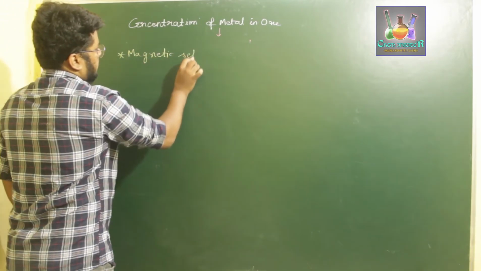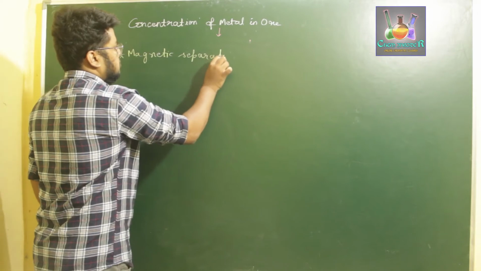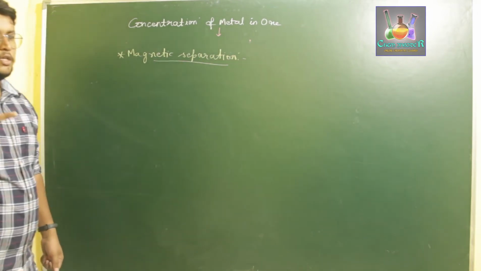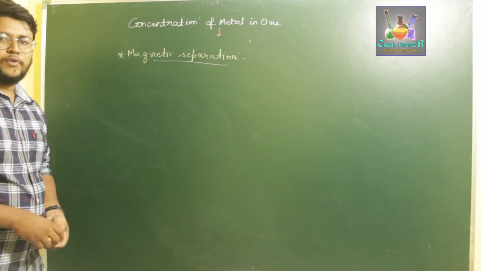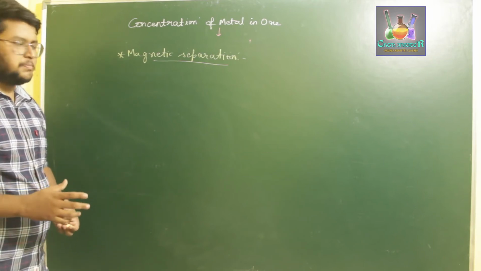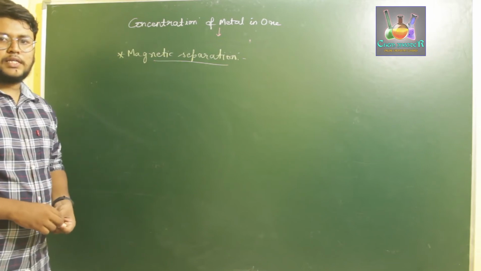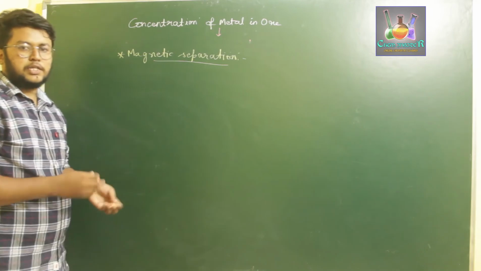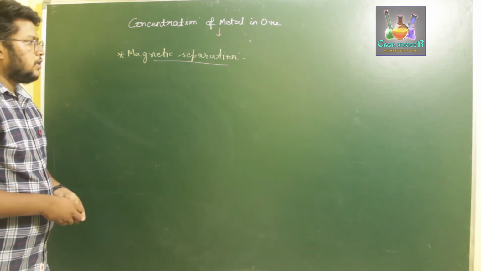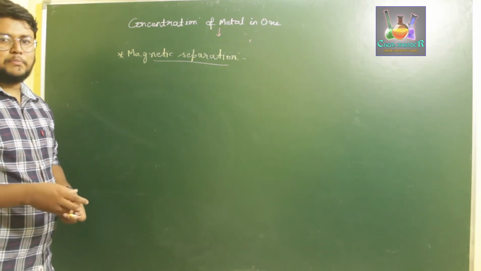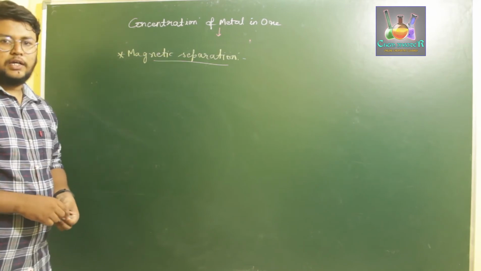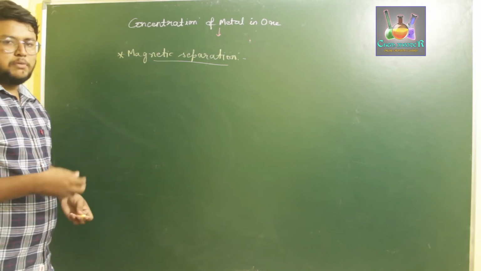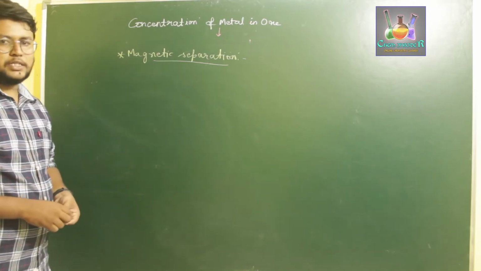magnetic separation. This process is used for separation of a metal from its gangue particles if one of them is attracted to the magnetic field. For example, if you have to extract metal ores of iron, iron particles are attracted towards the magnetic field, and the gangue particles present in them are usually sulfur or carbon. So those can be separated by our magnetic separation method.